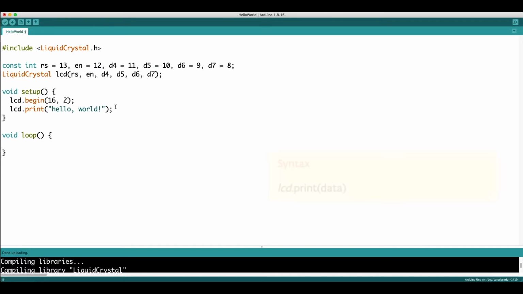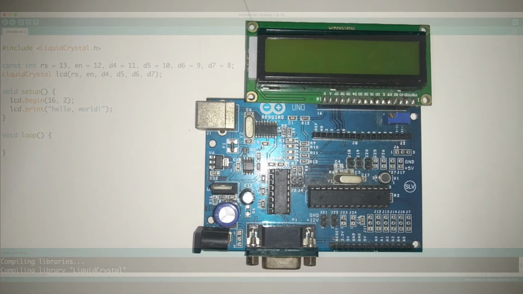After that, if you see lcd.print hello world, it is nearly similar to the serial monitor, where you just put serial.print, the open bracket and double quotes. Similar to that, it's about the LCD, where with lcd.begin we are starting that header file and telling the columns and rows, 16 columns and 2 rows. So we are starting that whole array, and after that we are printing hello world, like how we would do in the serial monitor. So that's it. It is very simple code. Now let's go and upload the code.